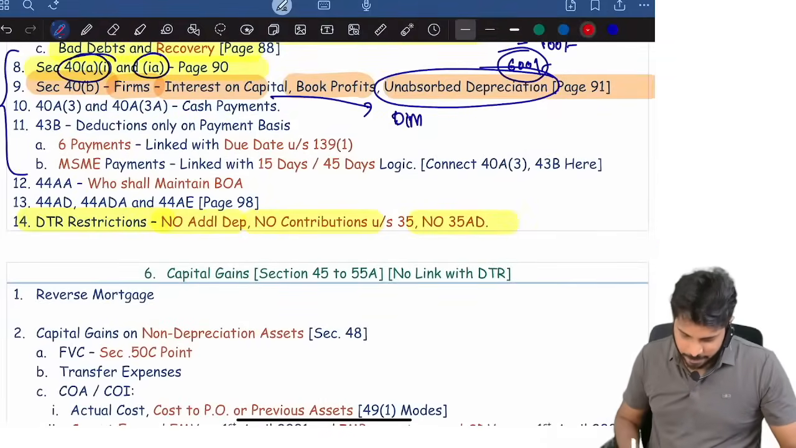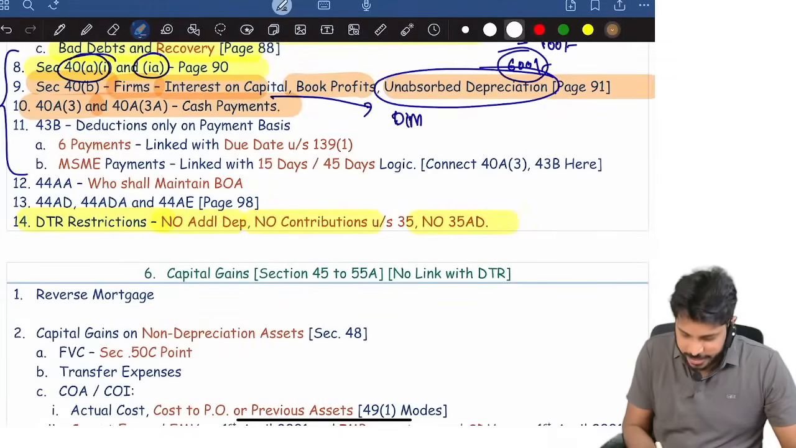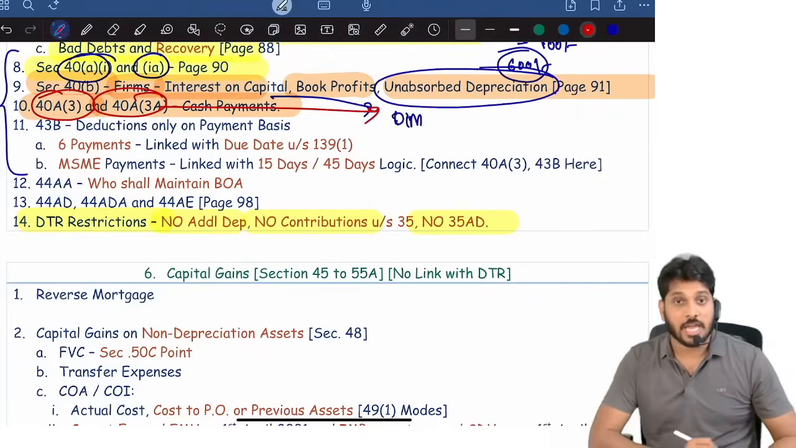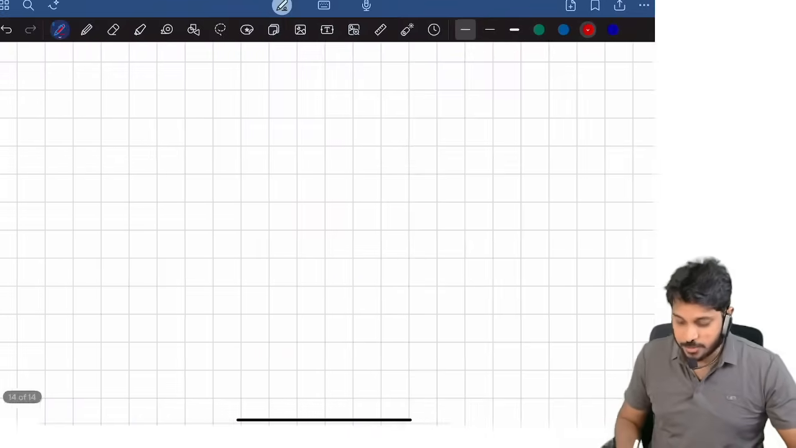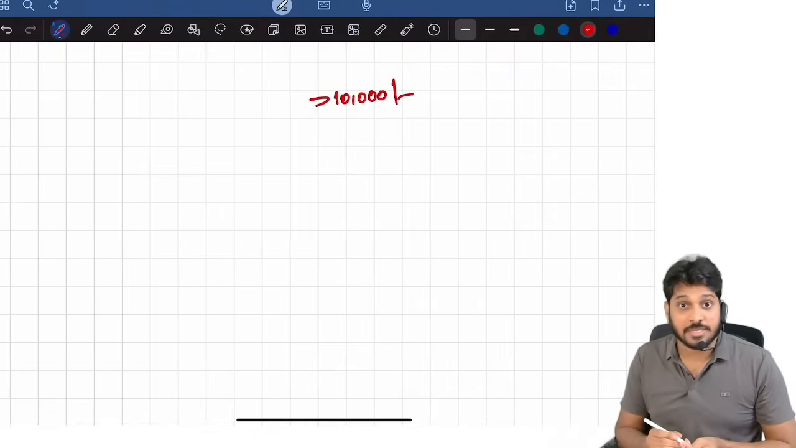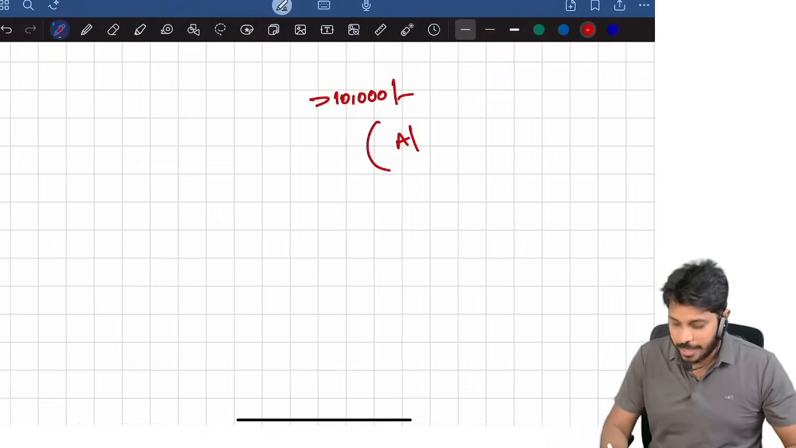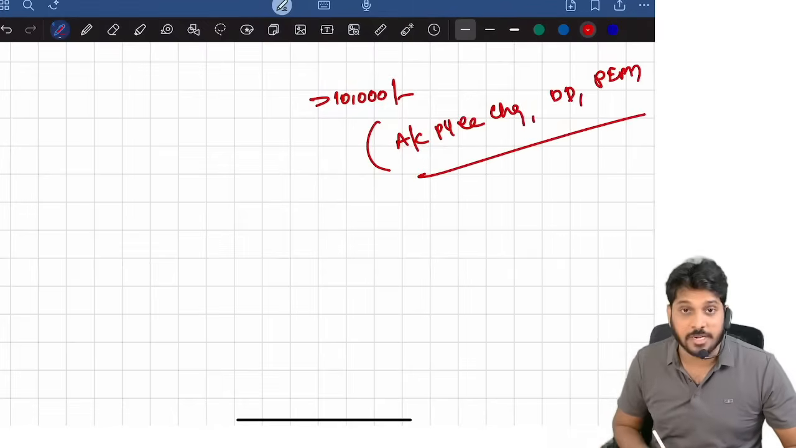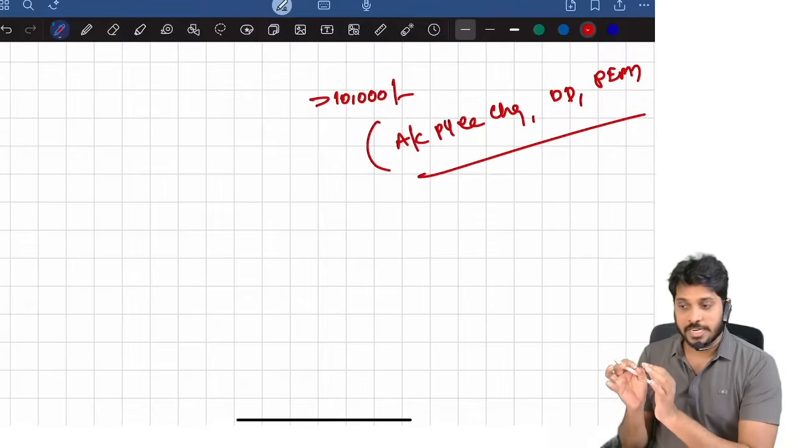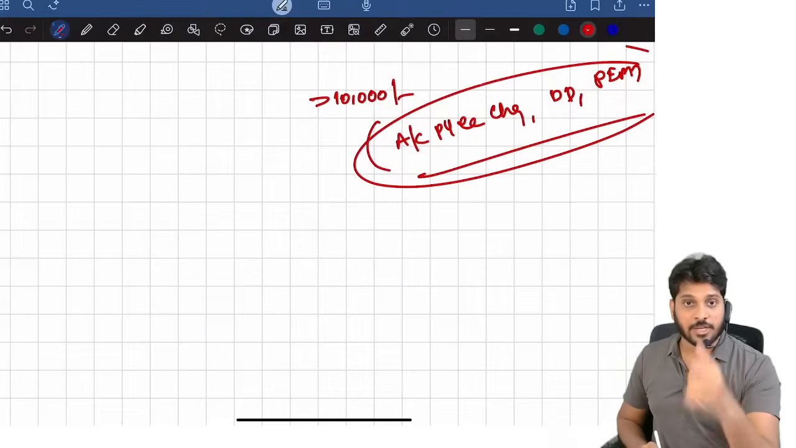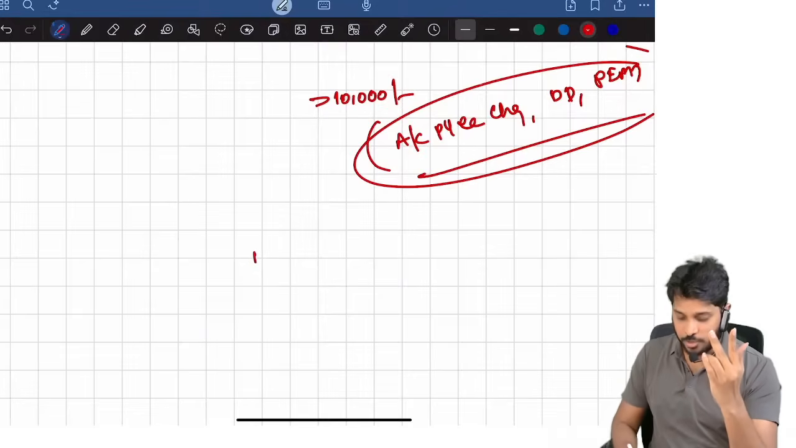Next. 40A(3), 40A(3A) cash payments. 40A(3) you know very well. What is 40A(3A)? For example, any expenditure paid more than 10,000 in cash, or other than prescribed modes. What are prescribed modes? Account payee cheque, account payee demand draft, prescribed electronic modes. These are permitted. If you want to spend more than 10,000 in a single day to a single person, you have to pay through these modes, then no problem. If you pay by other modes, crossed cheque, bearer cheque, cash, no deduction at all.